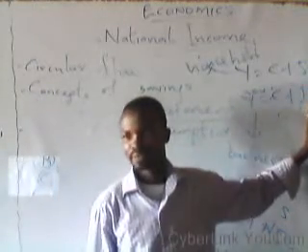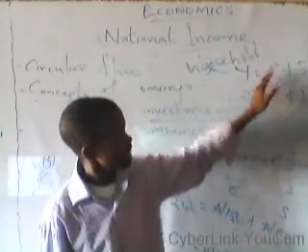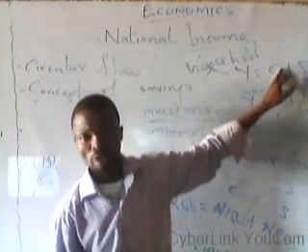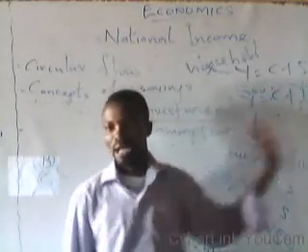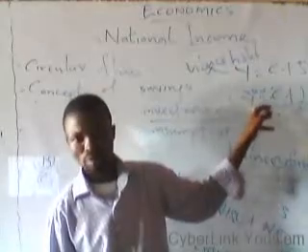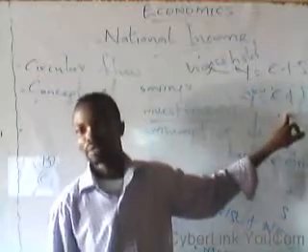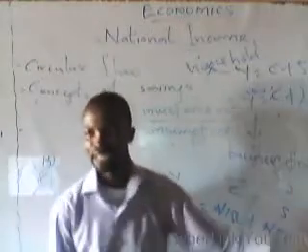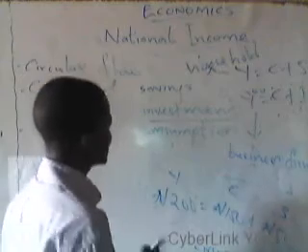That is investment. So from what we have just demonstrated, you agree with me that individuals or households usually spend part of the income, which is consumption, while they save the remaining one, which is savings. As for the business sector, part of their income is also spent on goods and services, which is also called consumption, while the remaining part of the income is used for business purposes, and that is described as investment. So that explains savings, investment, and consumption.